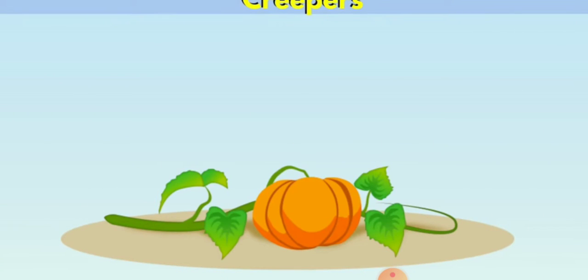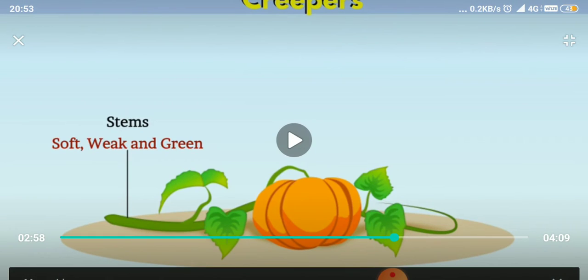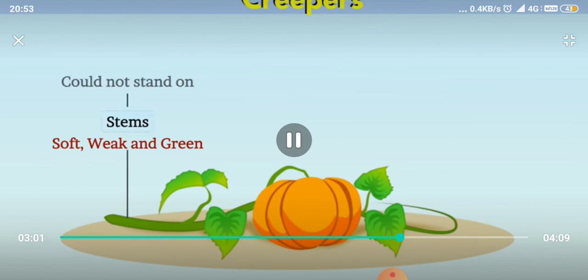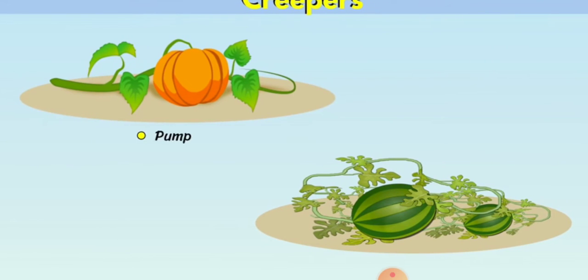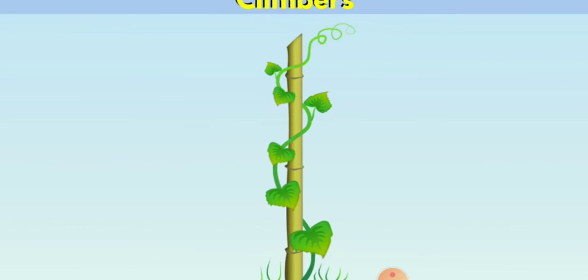Now we are discussing creepers. So what are creepers? Some plants have weak stems. They cannot stand upright without support. These plants grow along the ground, as you can see in this animation. Such plants are called creepers. They cannot stand on their stem, so they spread on the ground. Pumpkin and watermelon are examples of creepers.